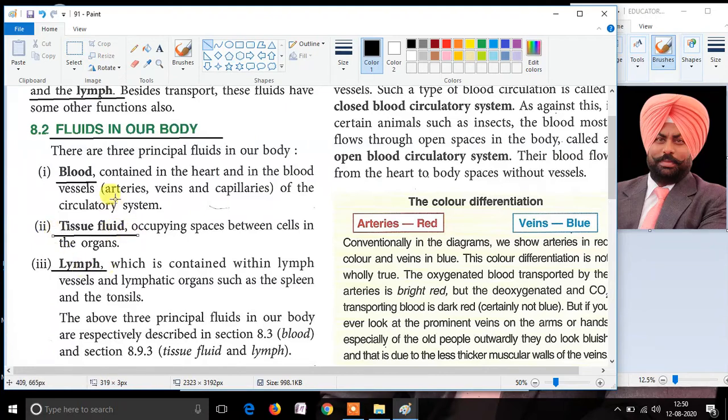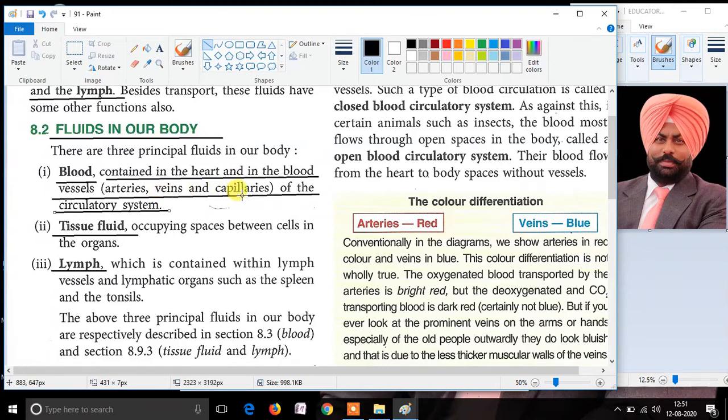The purpose of the blood is to transport various gases and other essential components in the organism. Blood contained in the heart and the blood vessels are part of the circulatory system. The blood vessels are mainly of three kinds: arteries, veins, and capillaries. Arteries carry the blood away from the heart, veins carry the blood towards the heart, and exchange of nutrients takes place in the capillaries.